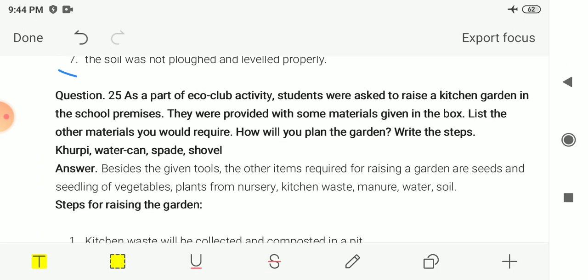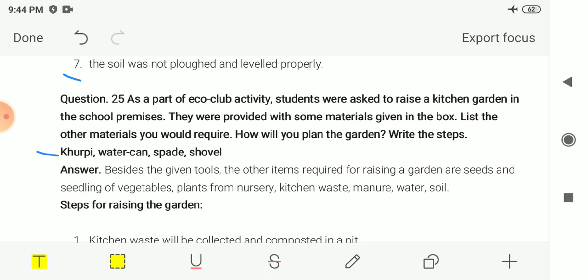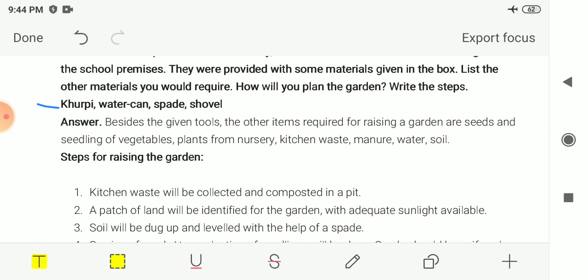Next, 25th number. As a part of an eco club activity, students were asked to raise a kitchen garden in their school premises. They were provided with some materials which are given here. List other materials you would require, and how you will plant the garden, and write these steps. The materials given to you are khurpi, water can, spade or shovel. Shovel is also a kind of spade, but it is different.